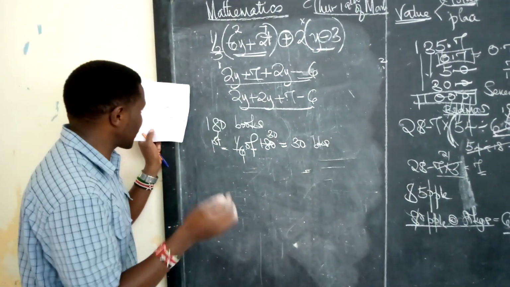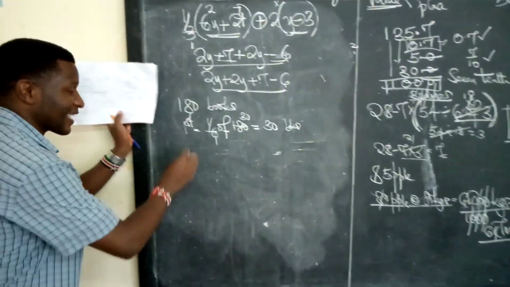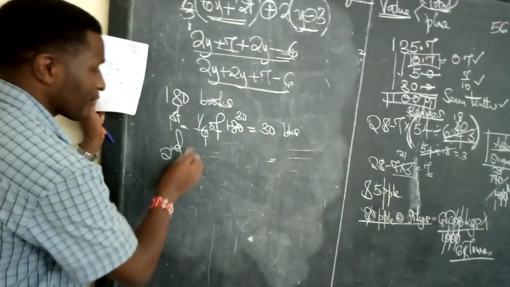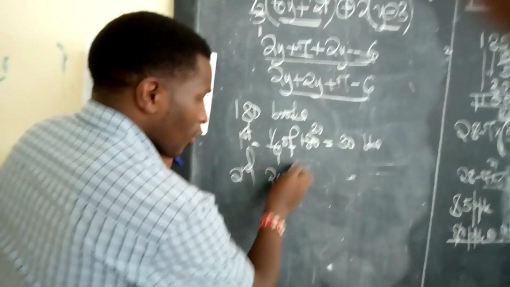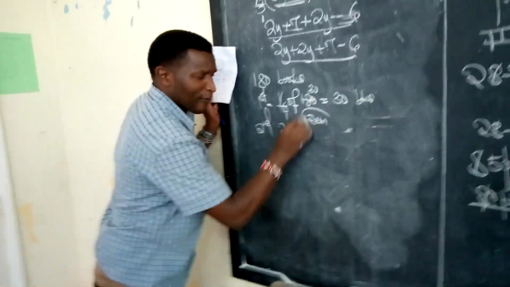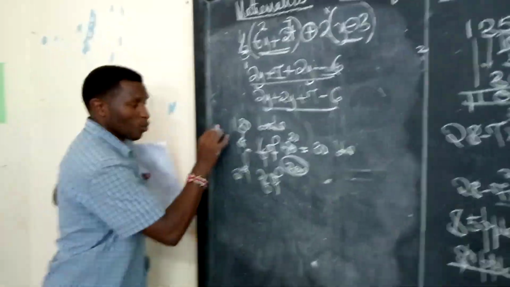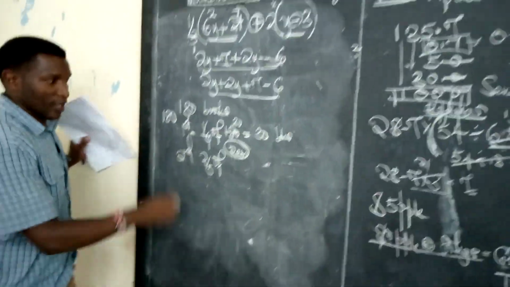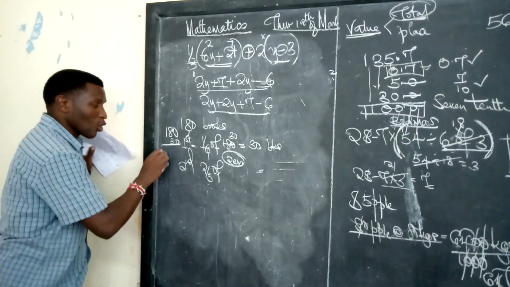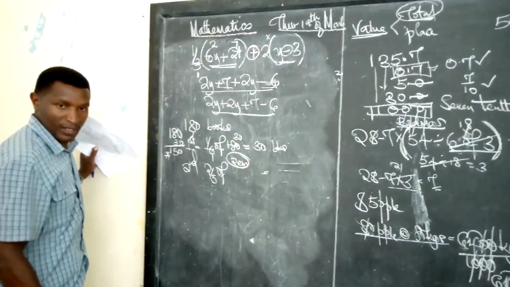Step 2, sentence 2: and 2/5 of the remainder in the second day. In the second day, we have been told he sold 2/5 of something we are calling the remainder. You recall, first calculate what we are calling the remainder. Initially, we had 180 books. First day, we've already sold 30 books. So, whatever the examiner is calling the remainder is 150.